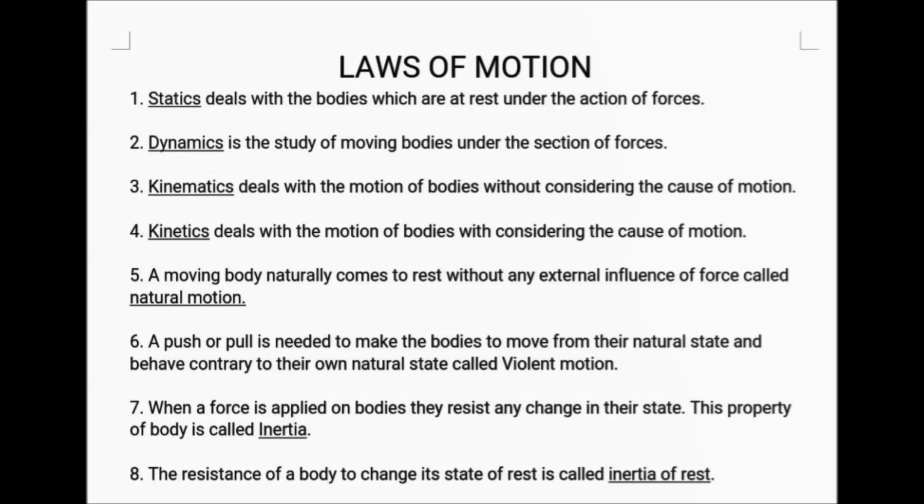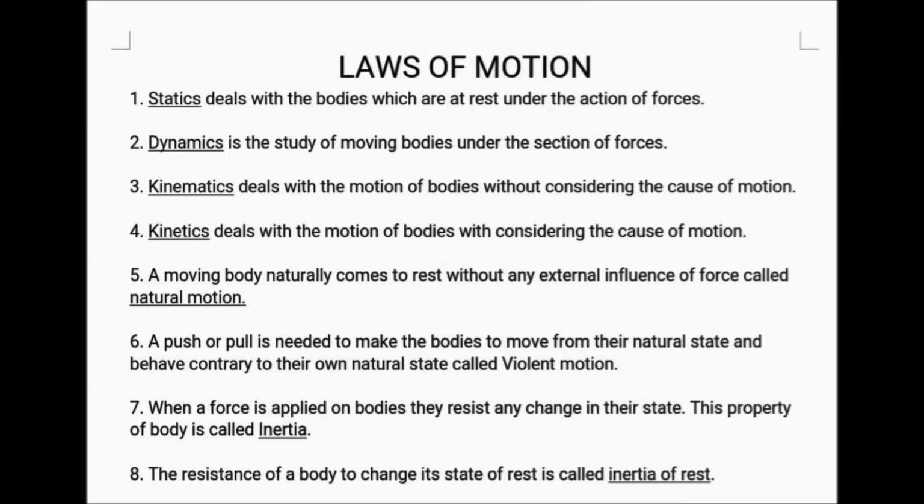Statics deals with the bodies which are at rest under the action of forces. Dynamics is the study of moving bodies under the action of forces. Kinematics deals with the motion of bodies without considering the cause of motion. Kinetics deals with the motion of bodies considering the cause of motion.